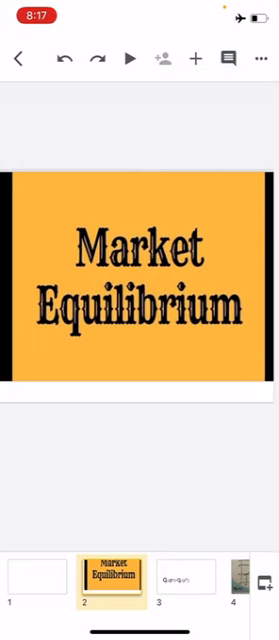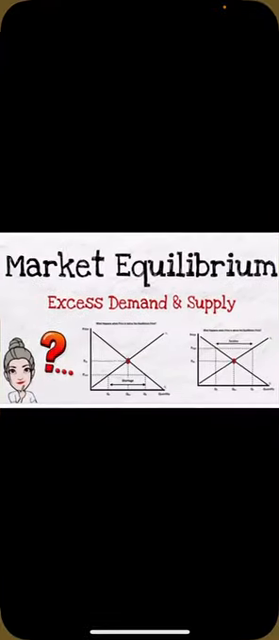So moving on to the next part of this chapter, that is market equilibrium, excess demand and supply. You all know now what market equilibrium is, isn't it? In simple words, market equilibrium is when market demand is equal to market supply at a particular price. Or it is a situation where for a particular good supply is equal to demand.